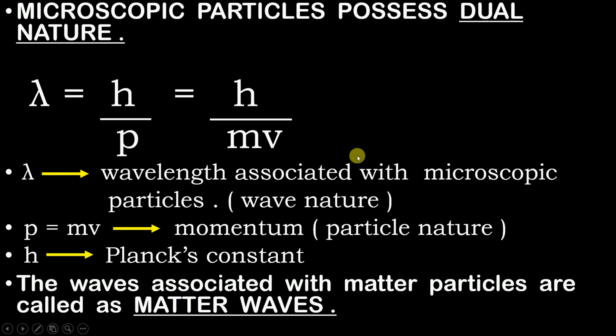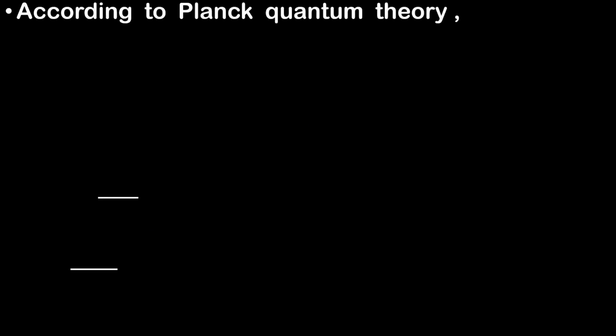Okay, now we might be wondering how he actually got this relation. So now let us understand that. According to Planck's quantum theory, and if you don't know what Planck's quantum theory is, then don't worry, I have already made a video on that. You can find the link in the description box below, or you can simply click on this I button over here. So according to Planck's quantum theory, E is equal to h mu.